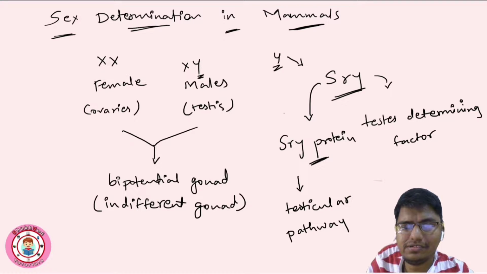Now the next gene. This is a transcription factor, DNA binding with high affinity. We will discuss it more clearly.